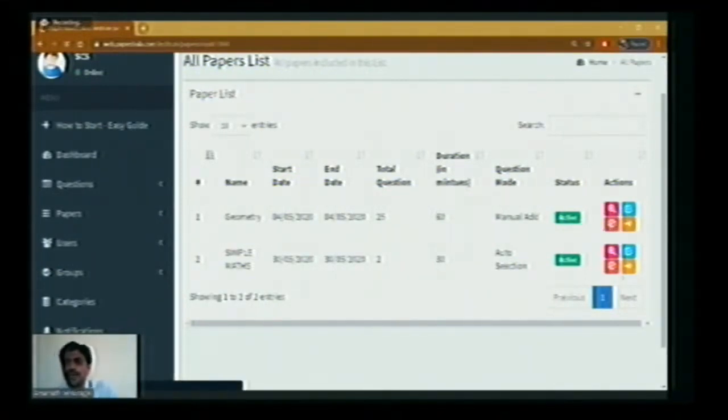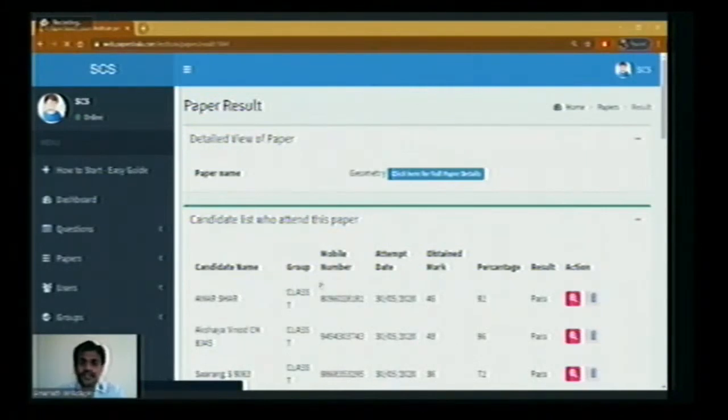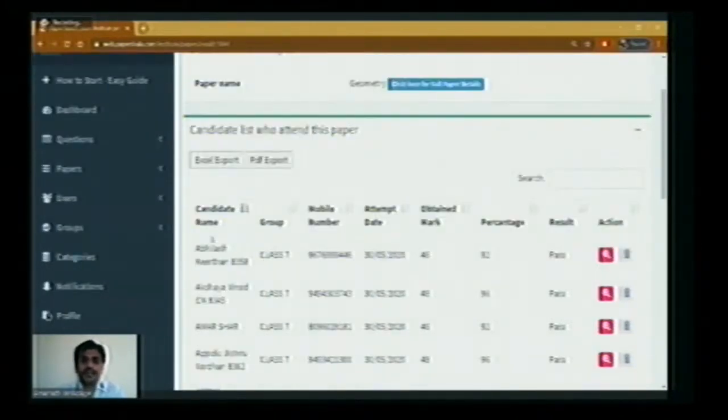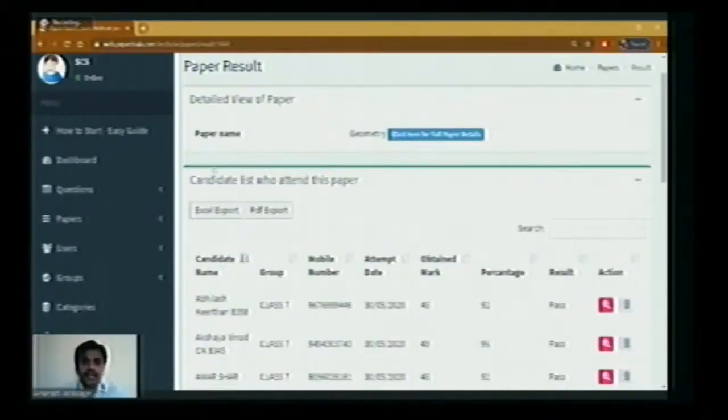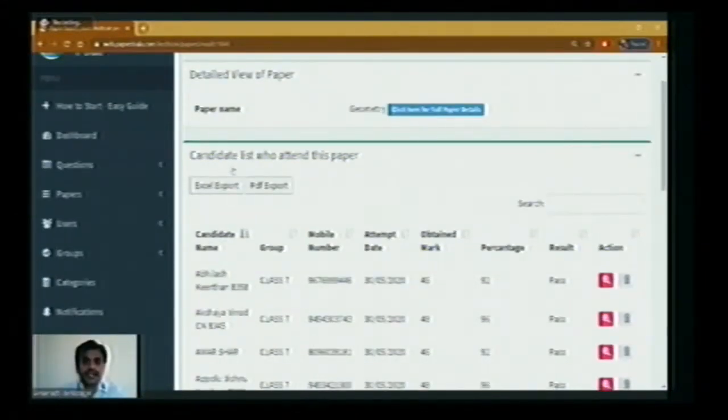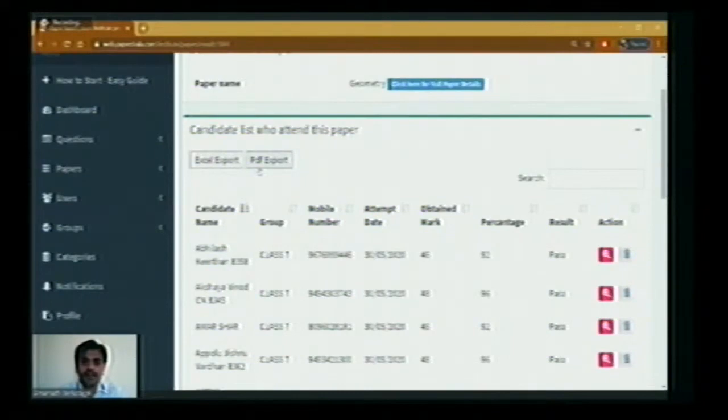Now, if you click on paper result, these are the things we have after creating the paper. All the results will be displayed. You can click on export the result. If you want to have it in PDF form, you can get it. If you want to have it in Excel form, you can have it. Now I'll be clicking on PDF export just to show you.